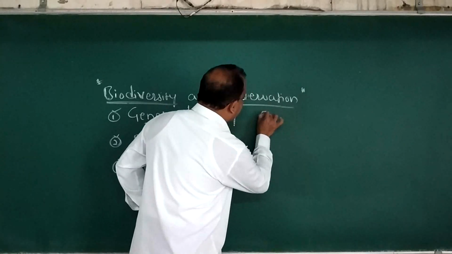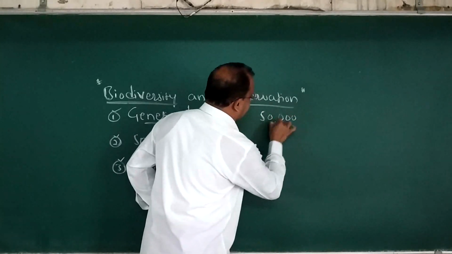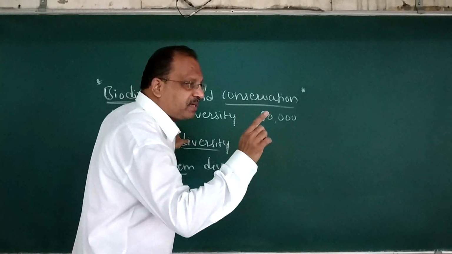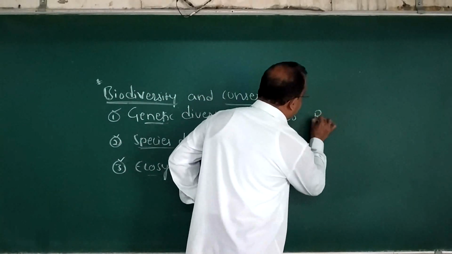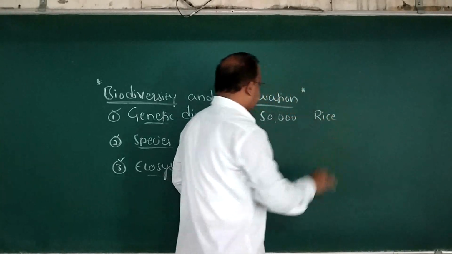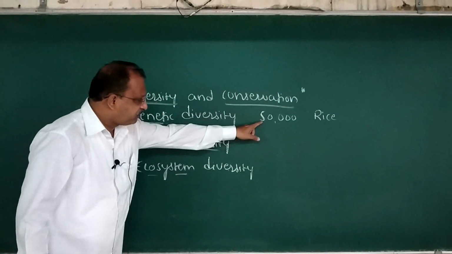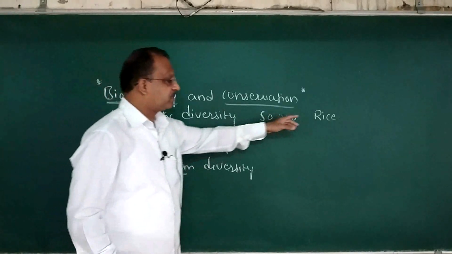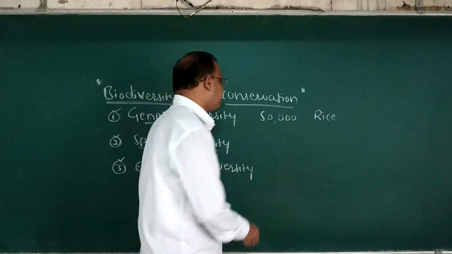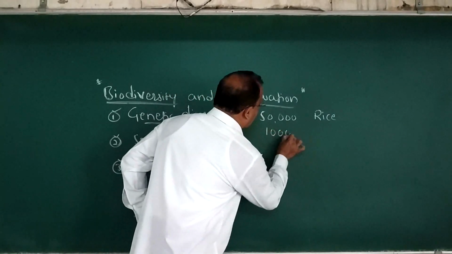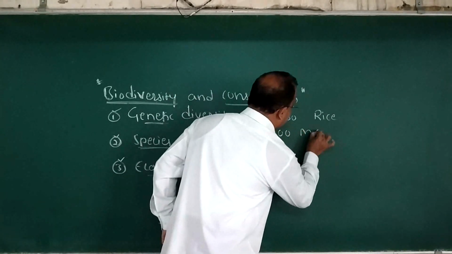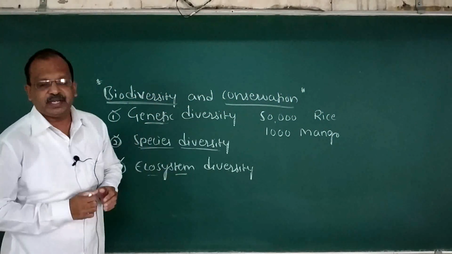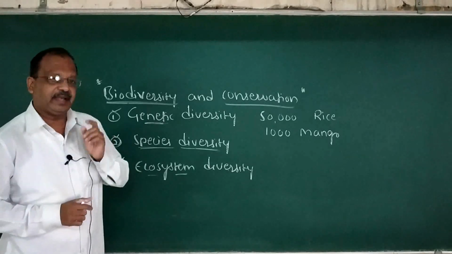There are about 50,000 genetically different strains of rice in India. There are about 1,000 varieties of mangoes in India.